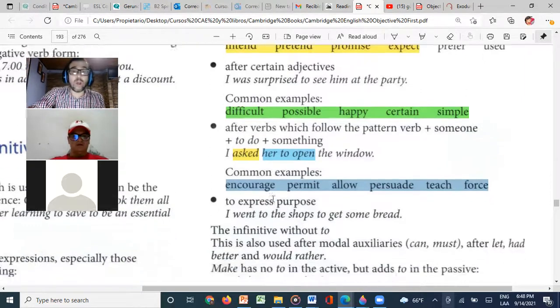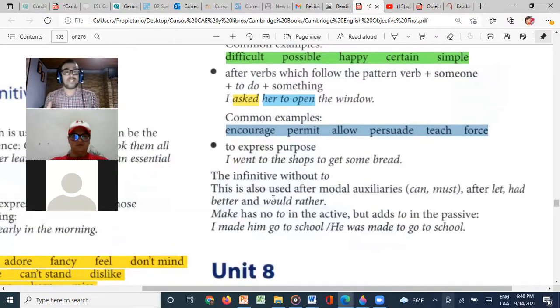Now, another way of using infinitives is to express purpose. For example, you can say, I went to the shop, and maybe you can answer the question, why? Well, to get some bread. Or you can say, I went to the hospital to work, because you work there. So that's some ways of using to and an infinitive.